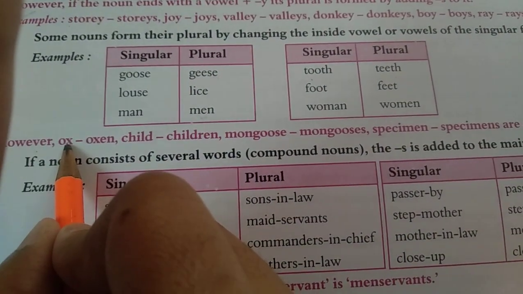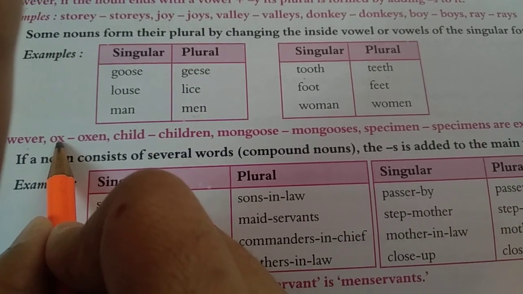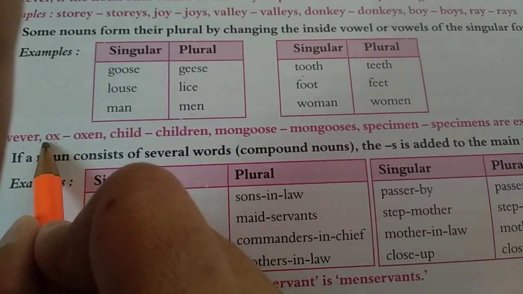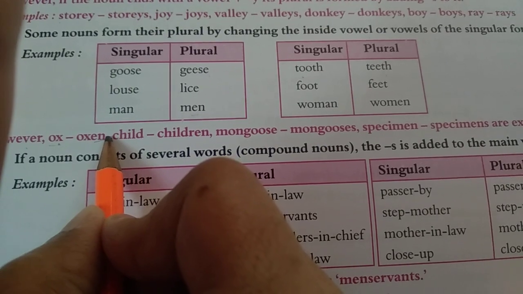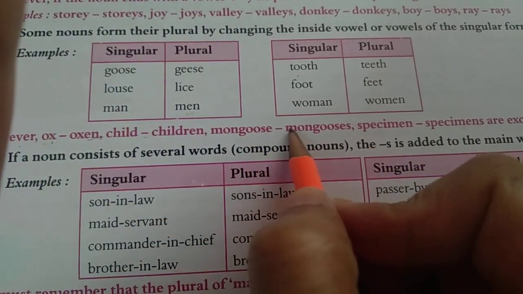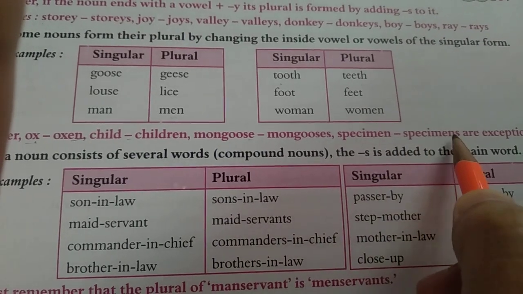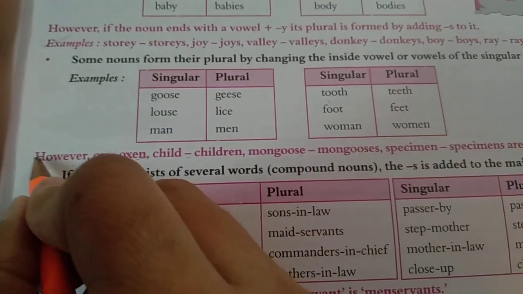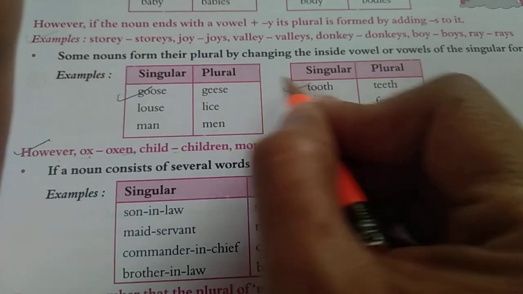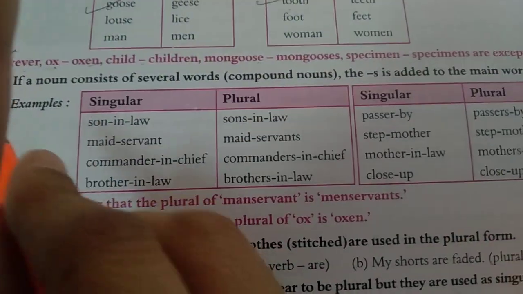However, some nouns are also there where we have to add something to make them plural. Like ox, oxen, we have to add EN. Child, children. Mongoose, mongooses. Specimen, specimens. Okay, so you must write down a table of this one also.